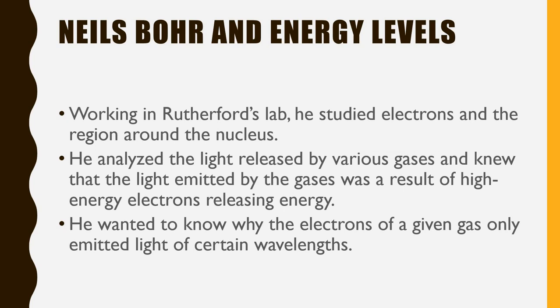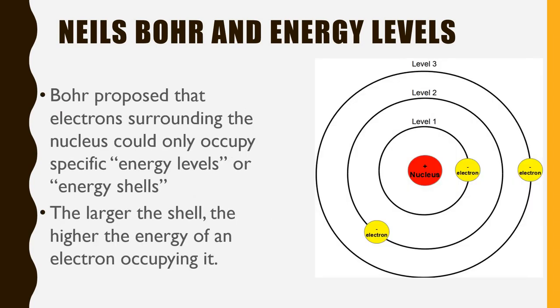Okay, so Bohr wanted to know why the electrons of a given gas only emitted light of certain wavelengths, which essentially is certain colors. So Bohr proposed that electrons surrounding the nucleus, so over here we've got the nucleus and we've got electrons, could only occupy specific energy levels or energy shells.